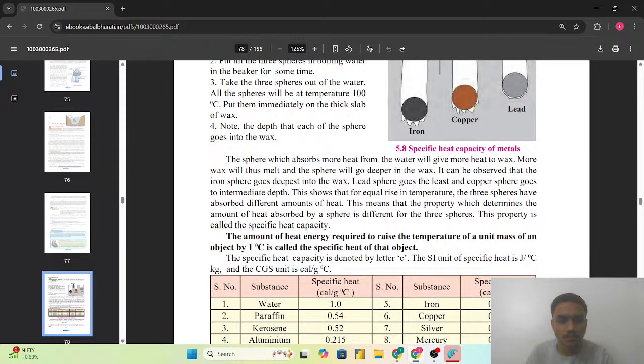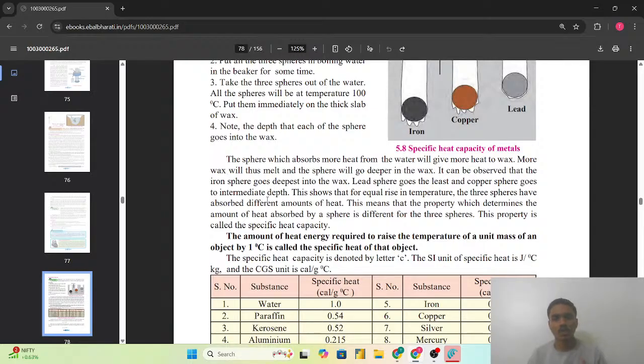So the sphere which absorbs more heat from the water will give more heat to the wax. The more wax will thus melt and the sphere will go deeper in the wax. It can be observed that the iron sphere goes to the deepest into the wax, lead sphere goes to the least, and copper sphere goes to the intermediate depth.